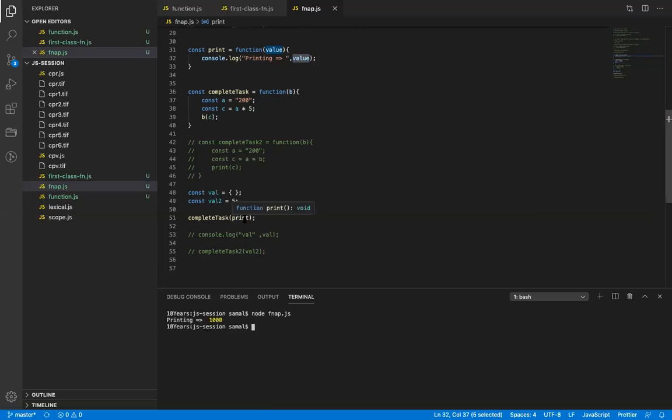Okay, so this is how the referencing works. So this print is referencing this anonymous function, and this print is being passed as a parameter. So this b has received the print function as a reference parameter, and again I'm using some variables to calculate something and then calling that function and passing some parameter from that function to the print function. So c is received here as a value and it is printing it. Okay, I hope you are getting it.